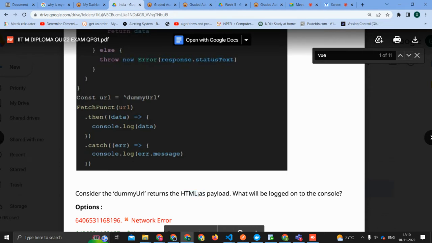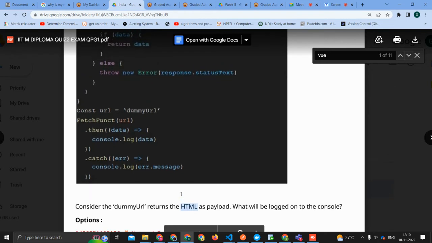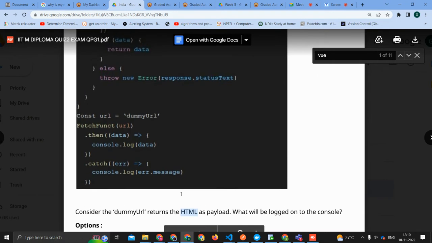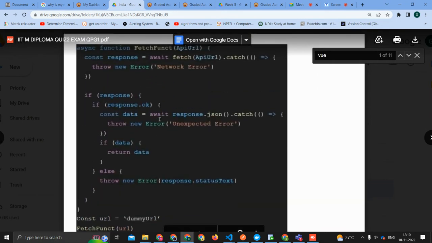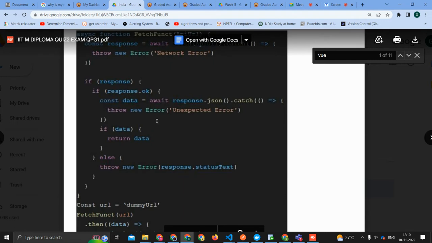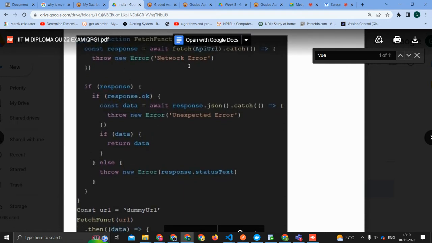I remember talking about this yesterday. So we have this URL which goes into fetchFunc, and then there is data to be console dot logged. If fetch URL has some OK response, if you get that, fine.